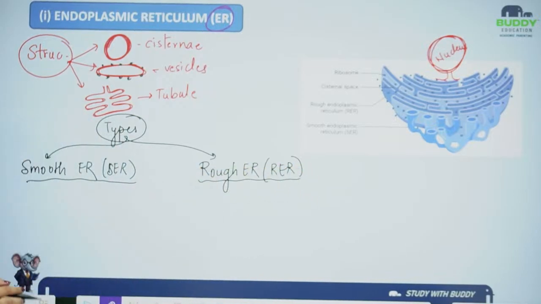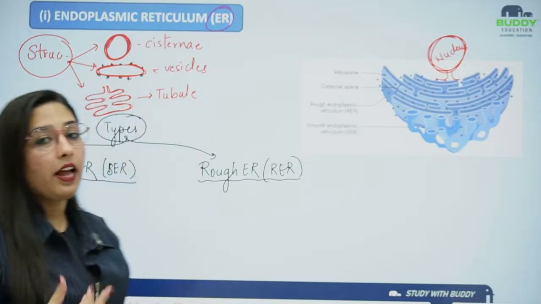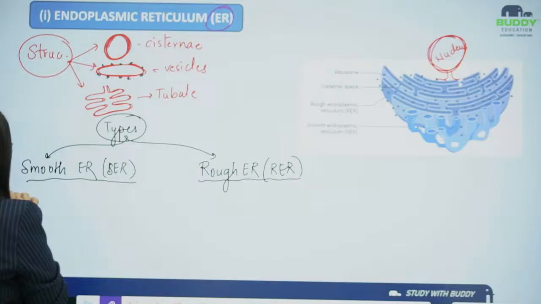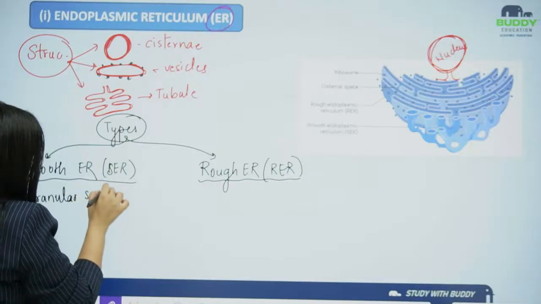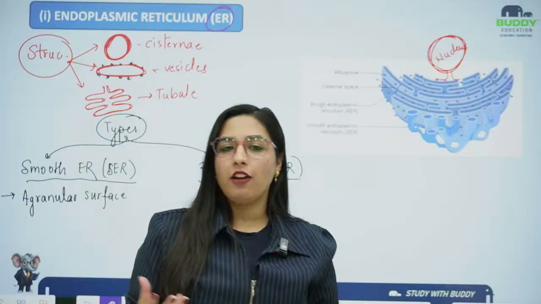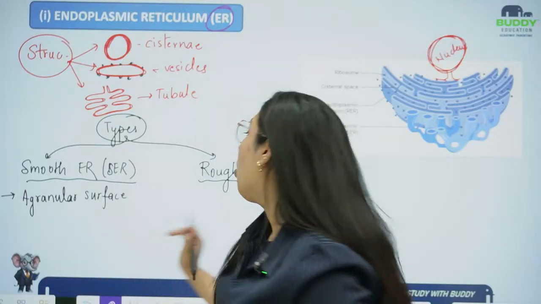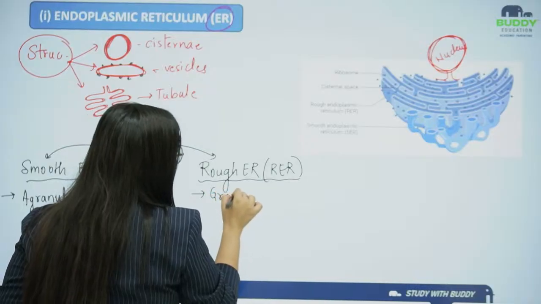So smooth endoplasmic reticulum is smooth in structure. It does not have any kind of granules. The surface of this endoplasmic reticulum will be agranular, a smooth surface. But if I talk about rough endoplasmic reticulum, it will have a granular surface.